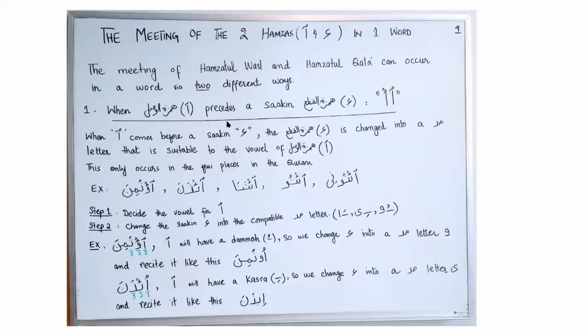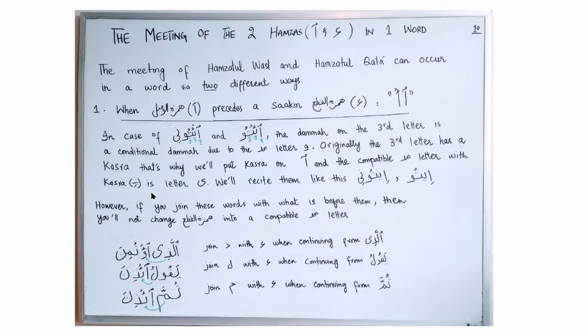So when Hamzatul Wasl comes before Hamzatul Qat'a, we change Hamzatul Qat'a into a mad letter, and that mad letter should be compatible to the vowel of Hamzatul Wasl. But in case of continuation, when we are joining these words with whatever is before them, we will not change Hamzatul Qat'a into any mad letter. Rather, we will join the letter coming before it with Hamzatul Qat'a, and that's how we will recite it.